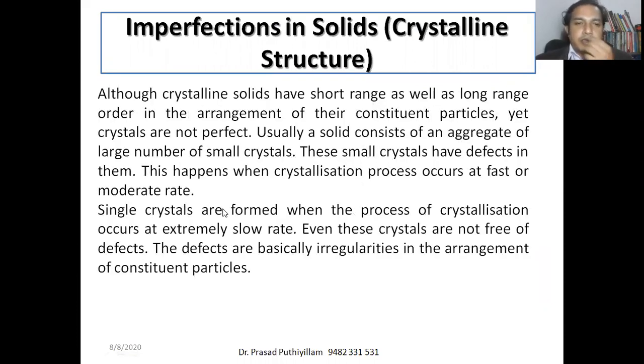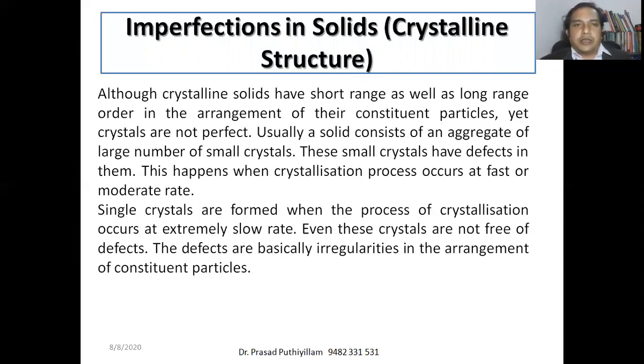Crystalline structures, as we discussed in earlier classes, I said that crystalline substances or crystalline solids are called true solids. But even while forming the crystalline solids, there are possibilities of forming some defects. The crystalline arrangement may not be accurate. Therefore, we call them defects or crystalline defects.